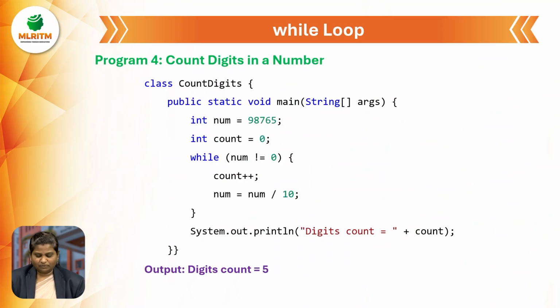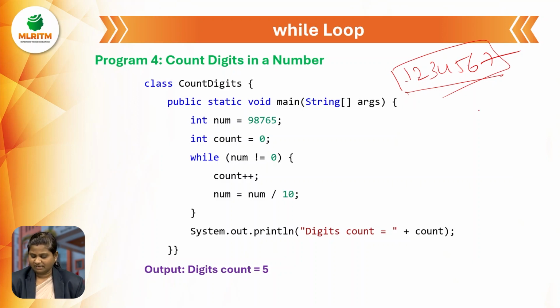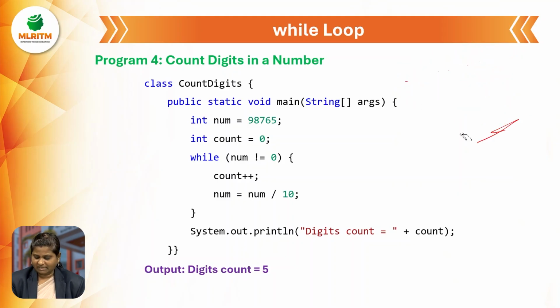Now in the next program we are doing counting digits in a number. Counting digits is nothing but, for example, 1, 2, 3, 4, 5, 6, 7. If I give this number, what should be the output? 1, 2, 3, 4, 5, 6, 7. It means that we have 7 digits in a number. Yes, we have to get the count as 7. Okay, this is the simple example for counting digits in a number.